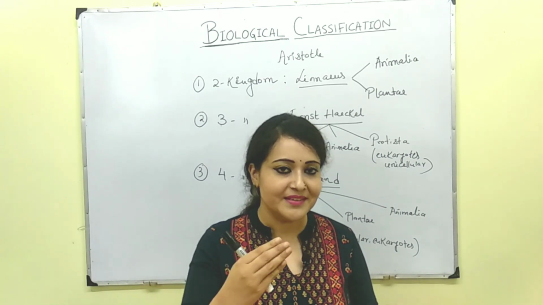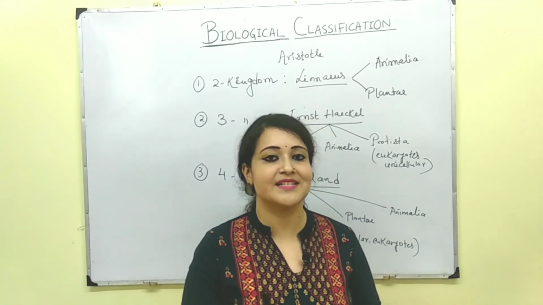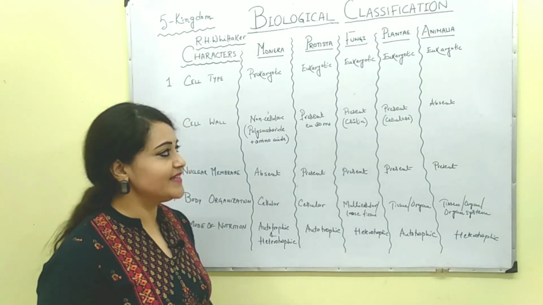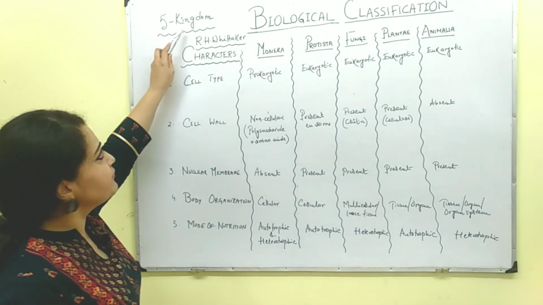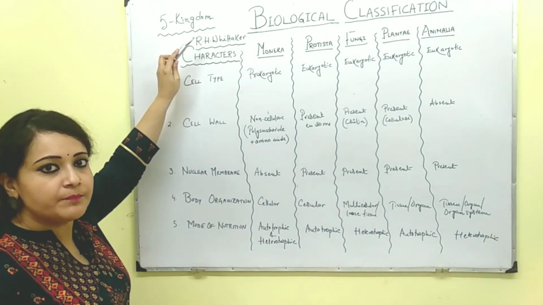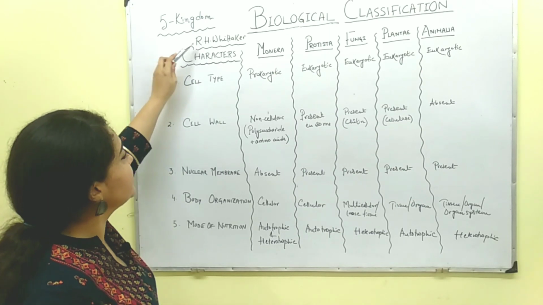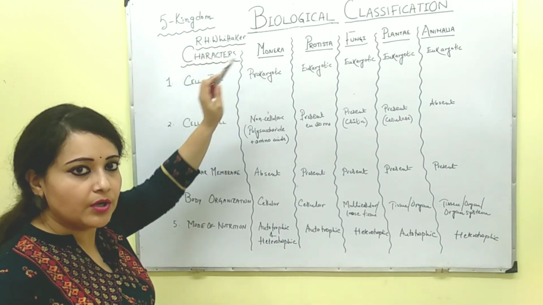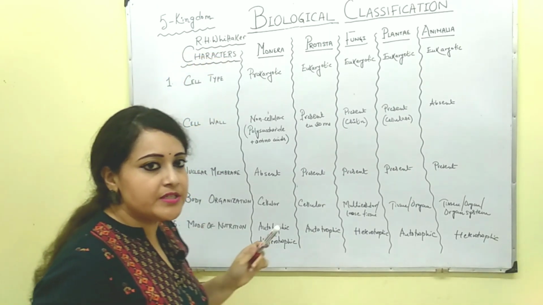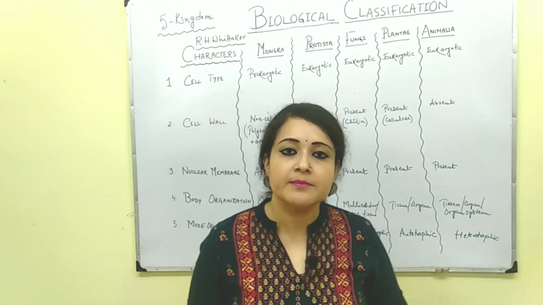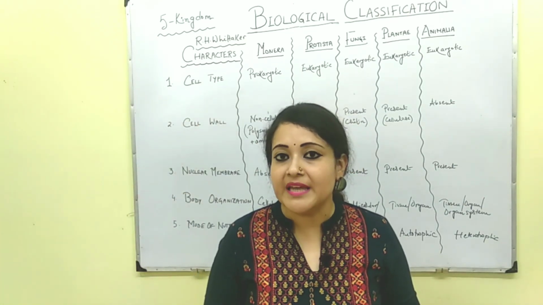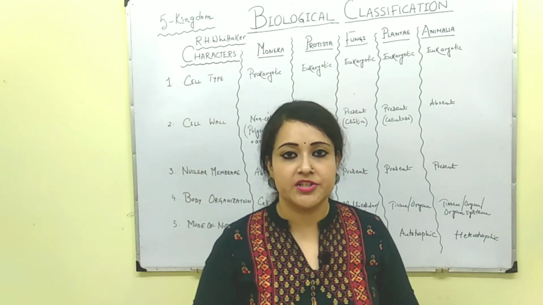Then finally came the five kingdom system of classification. As you can see here, the five kingdom system of classification was proposed by R.H. Whittaker, based on five criteria.